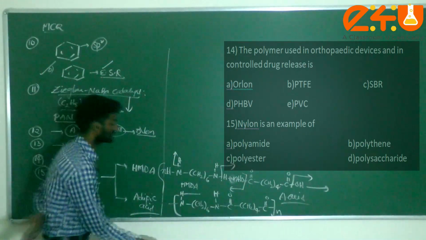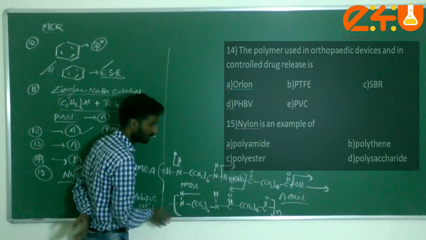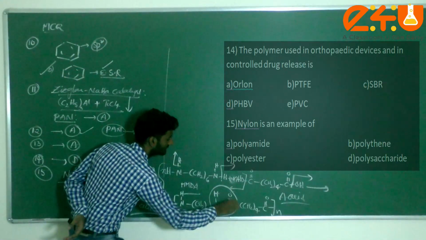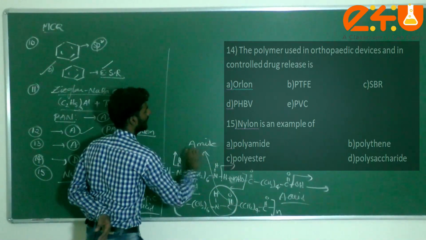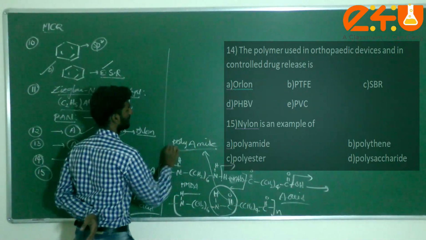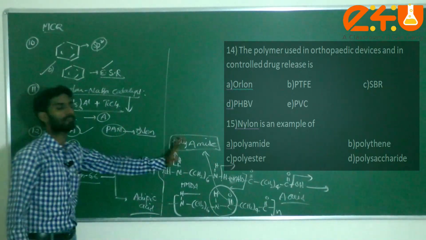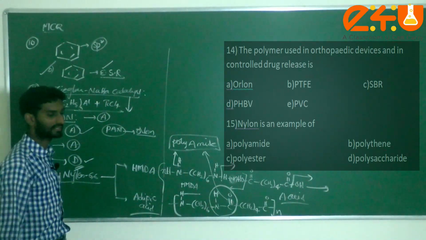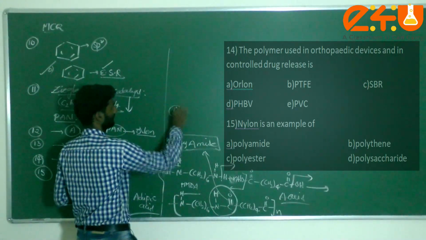Just check it here, dear students: C double bond O and NH. This group is called the amide group. Since we are taking it n times, it is called polyamide. This nylon 6,6 comes under polyamide polymer. That is option A.